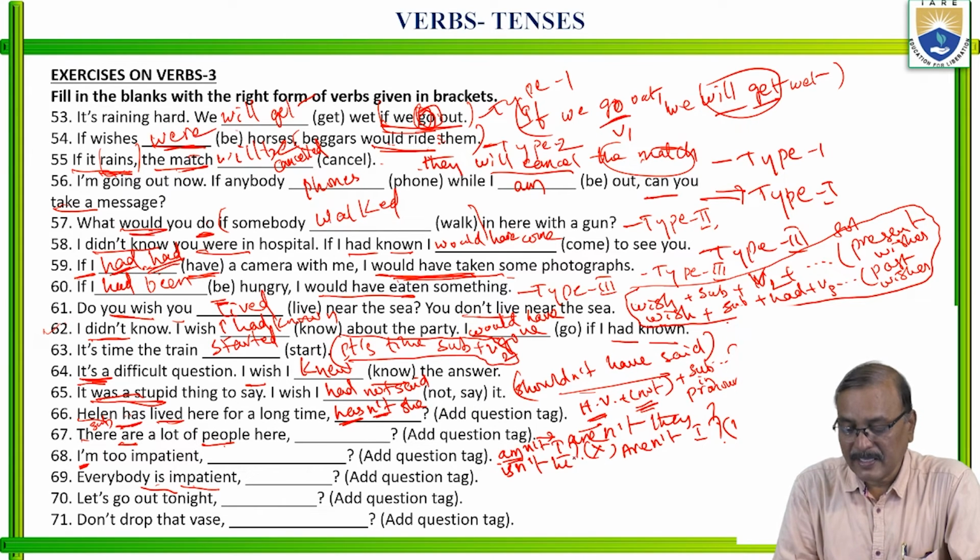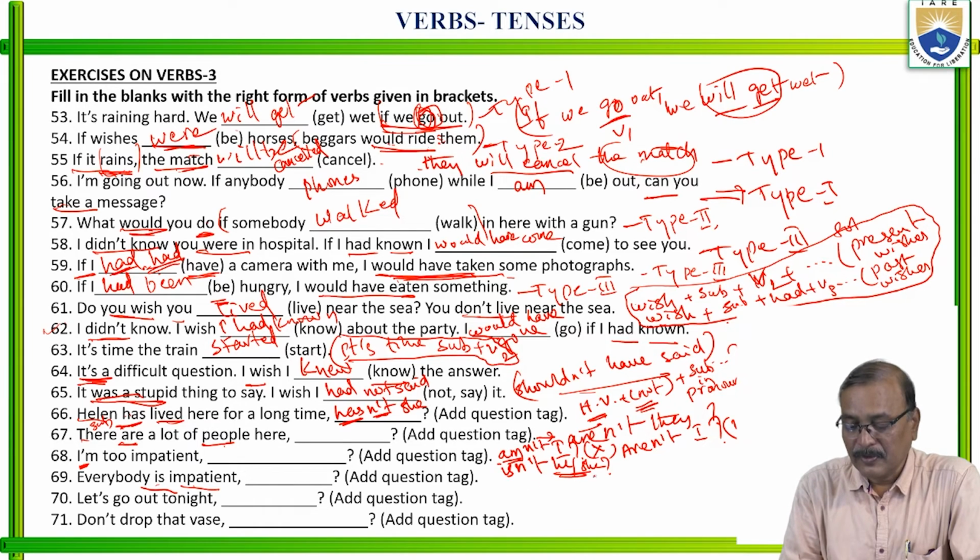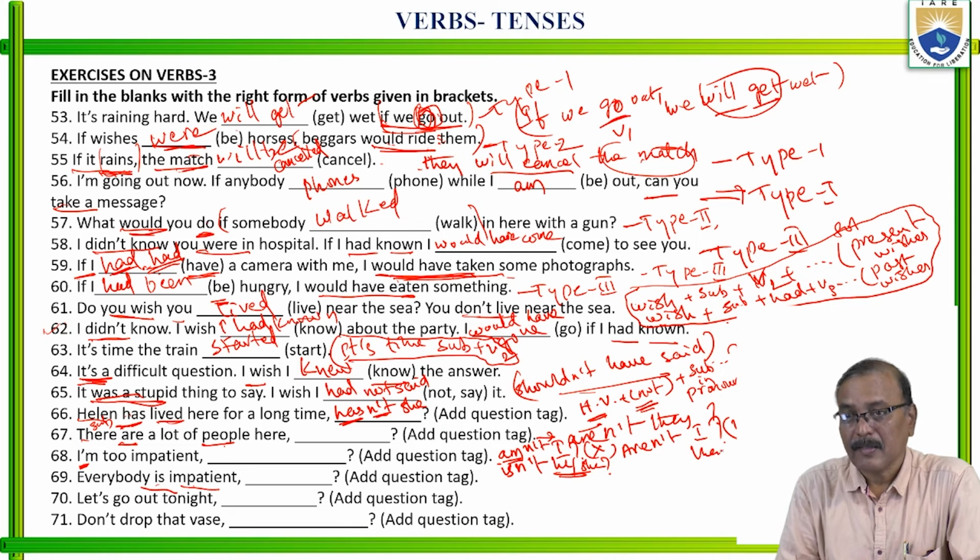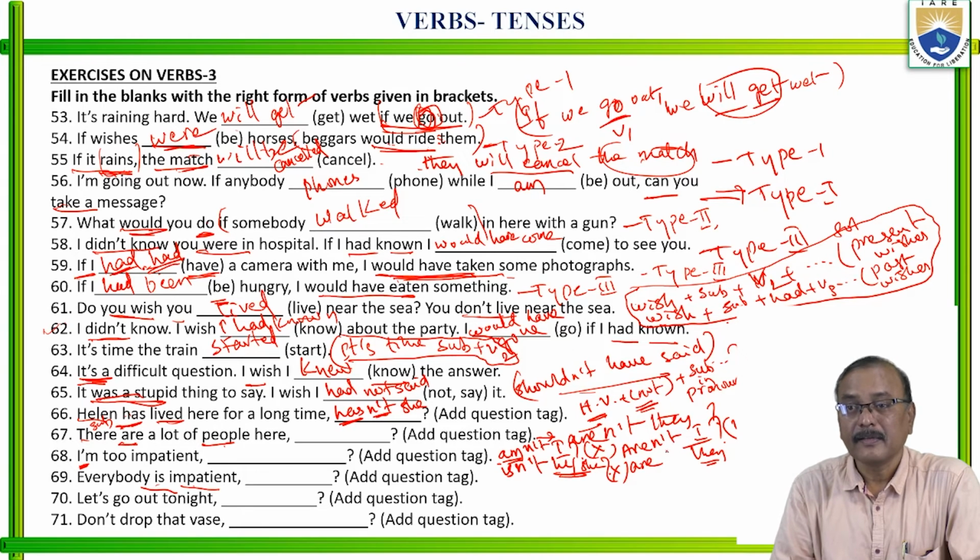Everybody, isn't he or isn't she? So to avoid gender discrimination, here we go with they. When we take they, this should be plural, so is becomes are. Aren't they.